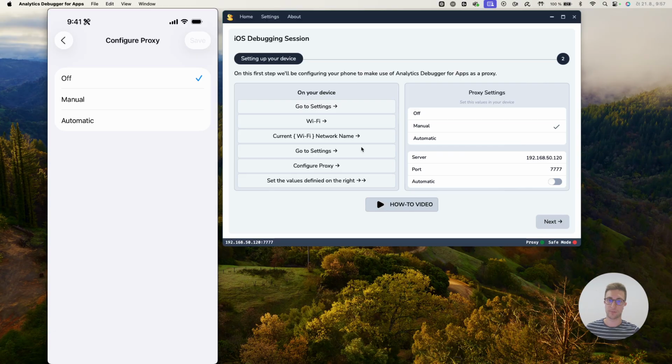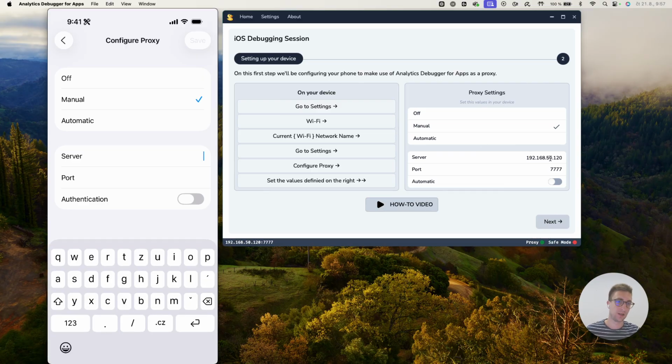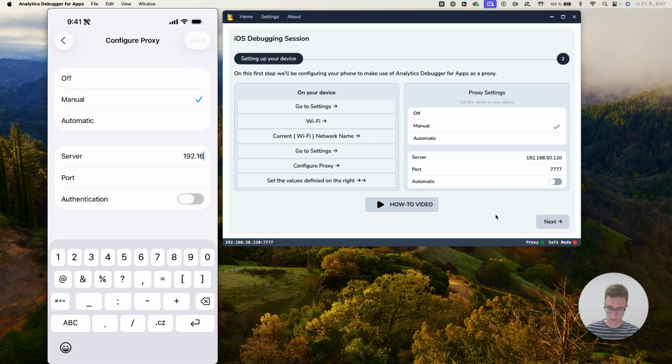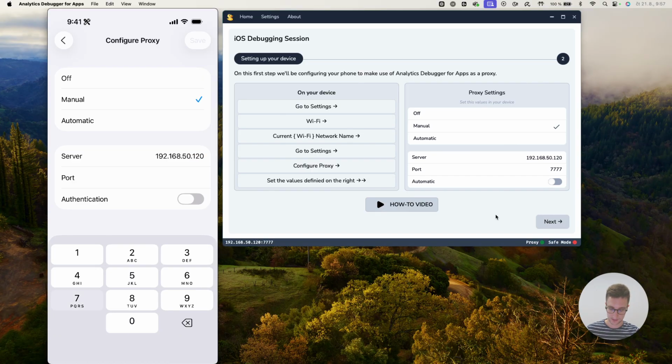I'm going to set up the proxy as manual, and for the server I will type the server address which is being shown in Analytics Debugger: 150, 120, and port 7777. I'm going to hit Save.